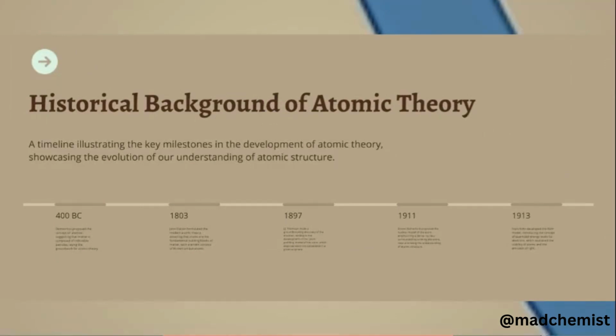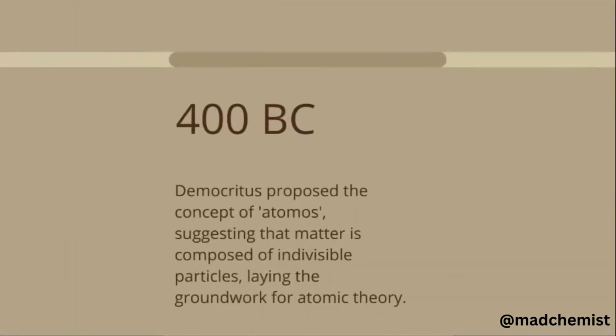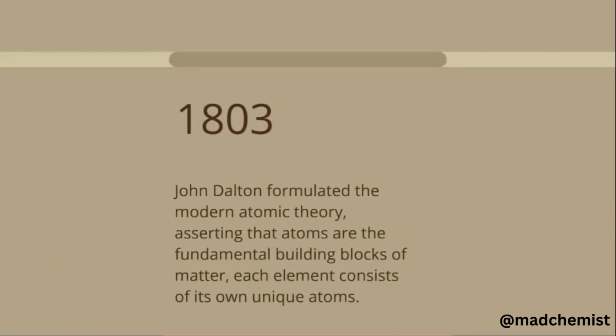Next, move to the historical background of atomic theory, how the atom was discovered and how its parts were studied. In 400 BC, Democritus proposed the concept of atomos. Atomos is basically a Greek word that suggests matter is composed of indivisible particles, laying the groundwork for atomic theory. Those indivisible particles are basically atoms, which were named atomos at that time.